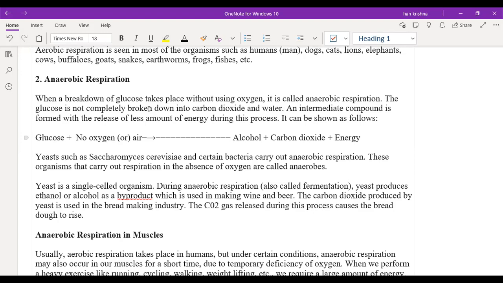Yeah. Main thing is whenever during the making of the bread, we use the yeast. This yeast will release the CO2 gas. So this CO2 gas will make some pores or some holes in the cake or the bread, which will make the bread fluffy. The same with the cake also. In the cake, we use the baking powder, right?